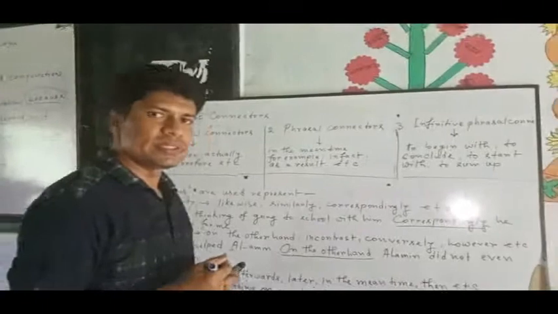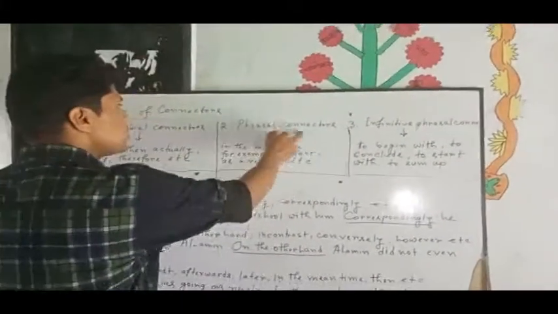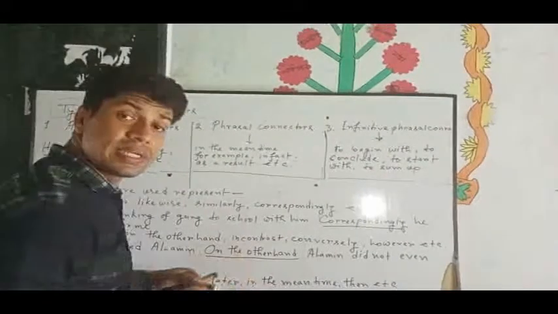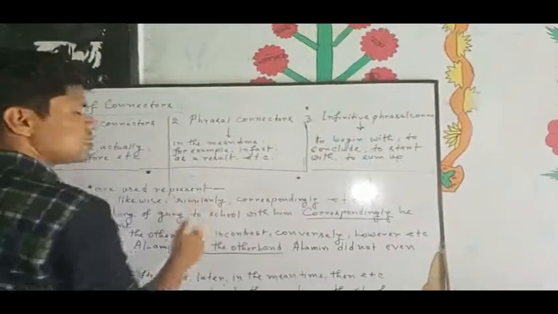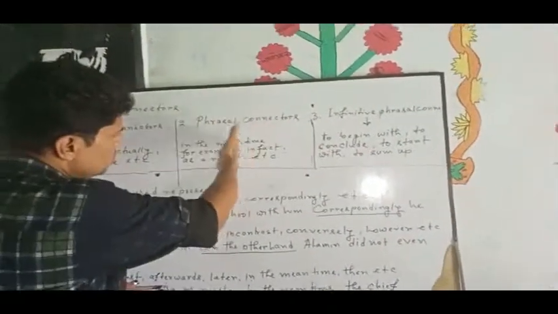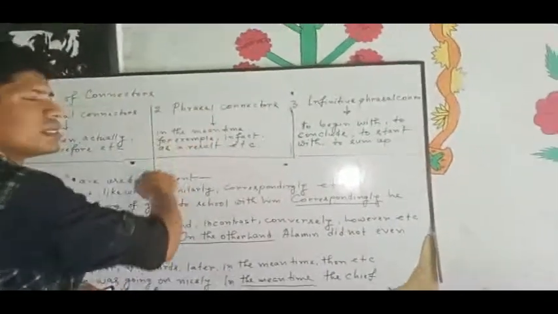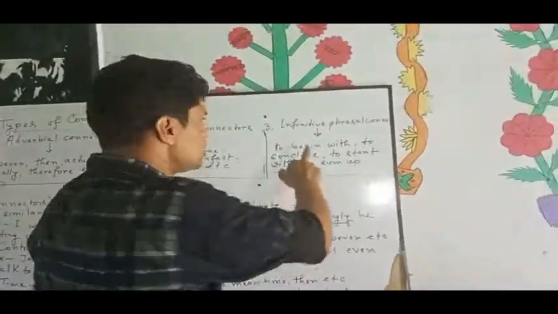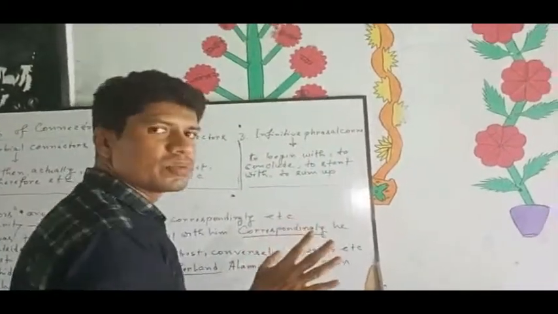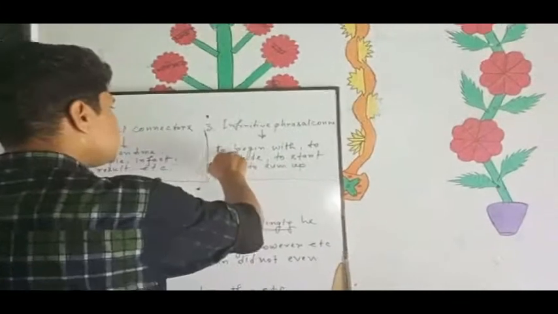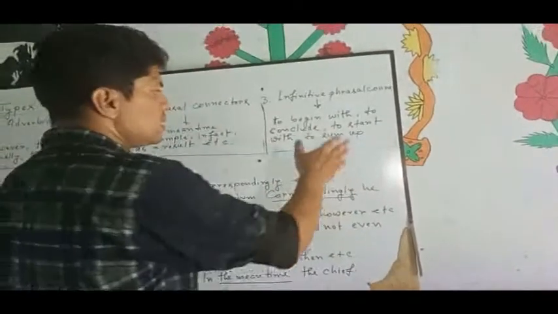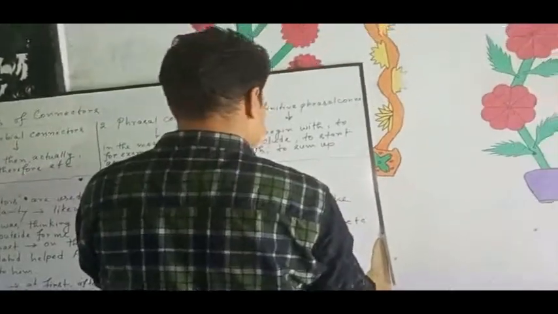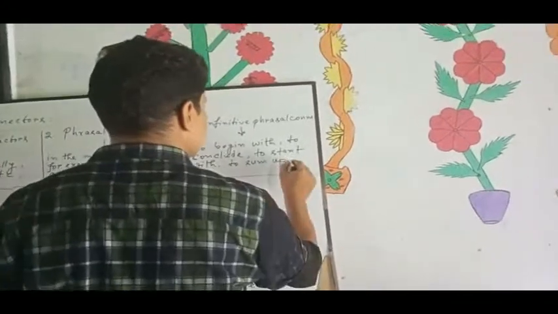And secondly, phrasal connectors. What are phrasal connectors? In the meantime, for example, in fact, as a result, etc. These are examples of phrasal connectors. Okay. In my third type, infinitive phrasal connectors. What are they? To begin with, to conclude, to start with, to sum up, etc. These are infinitive phrasal connectors.